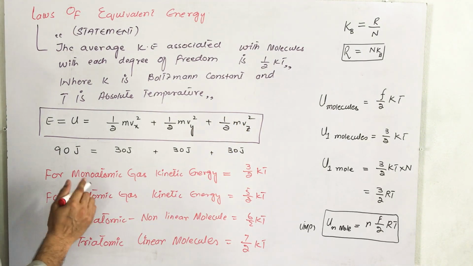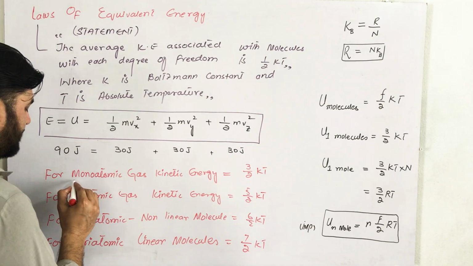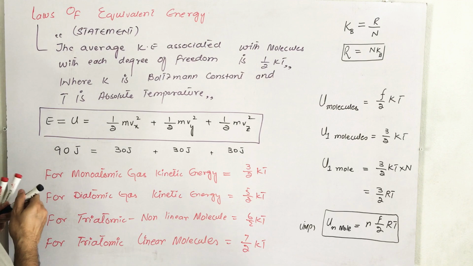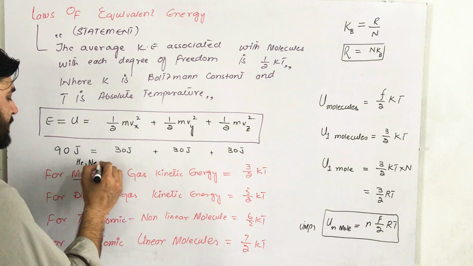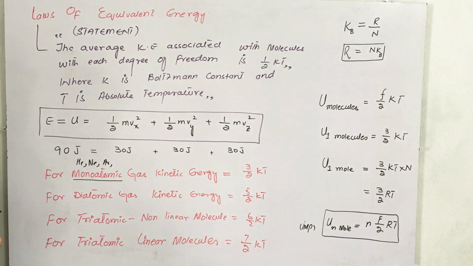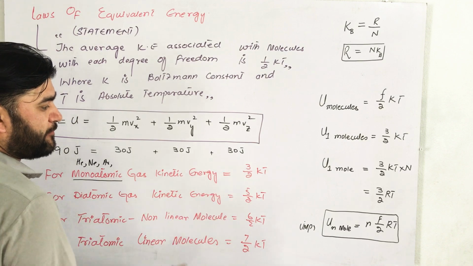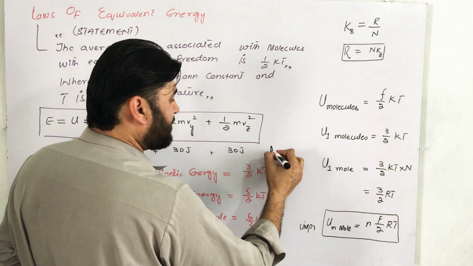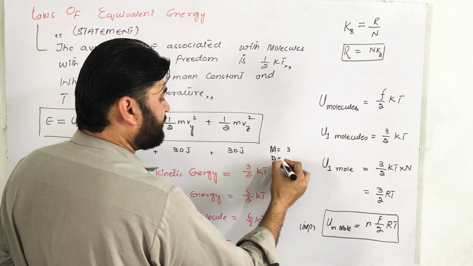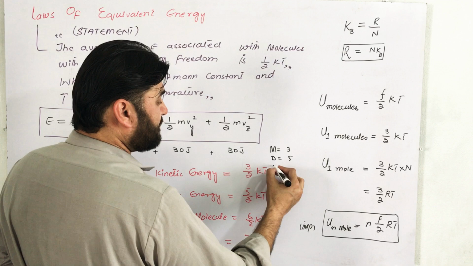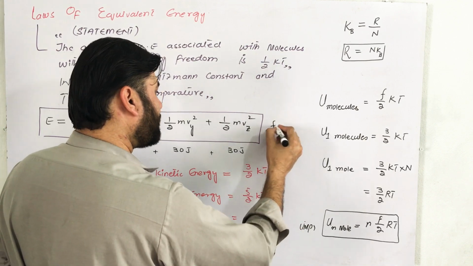For monoatomic, those molecules which contain one atom. What are the monoatomics? Monoatomic gases like helium, neon, argon, krypton, xenon, radon. These have the kinetic energy 3/2 kT. Suppose the degree of freedom for monoatomic is 3, for diatomic is 5, for triatomic or polyatomic is 6. This is the degree of freedom, the value of f.